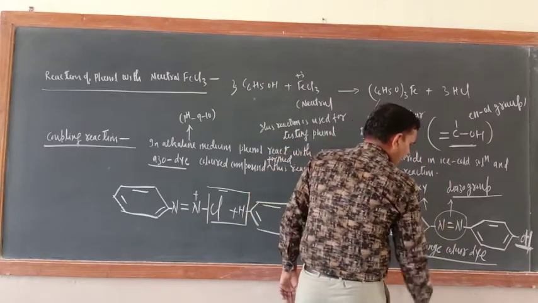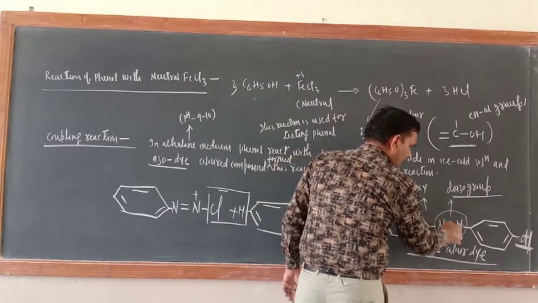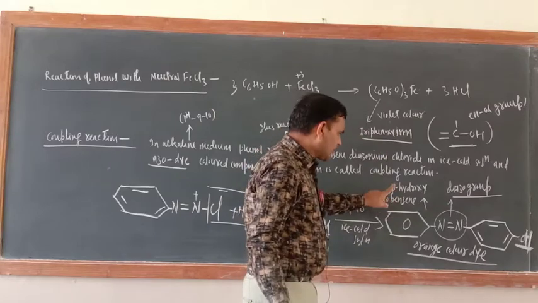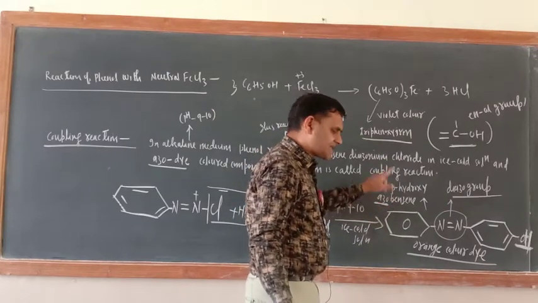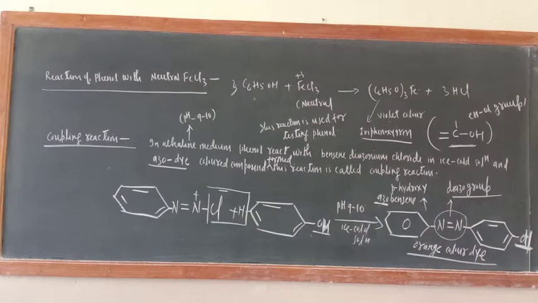And now it is understood, if N is there on both sides, then two benzene rings would be there, so dibenzene should not be written. Para-hydroxyazobenzene. So this is also used for testing of the phenol. Okay, so please mention this one also. So now the reactions of phenol are over.